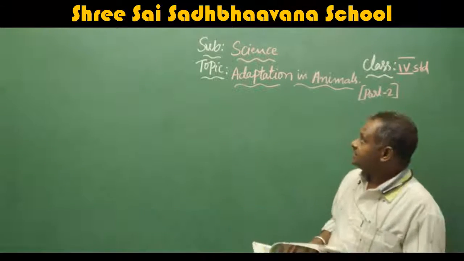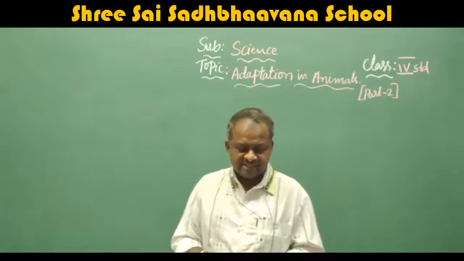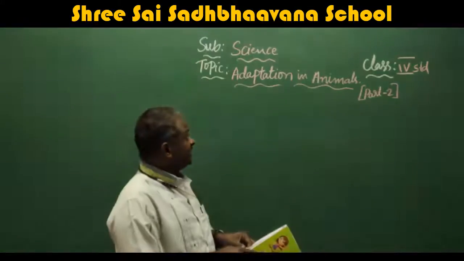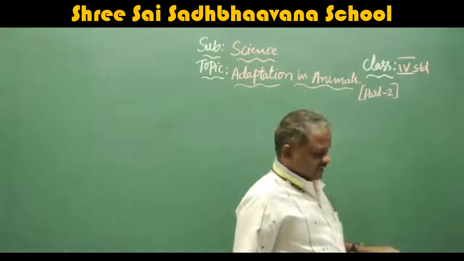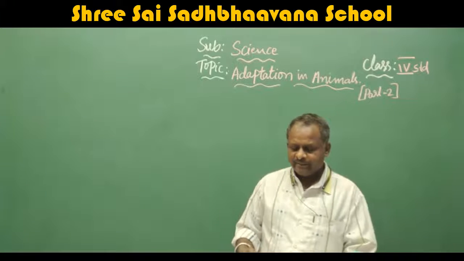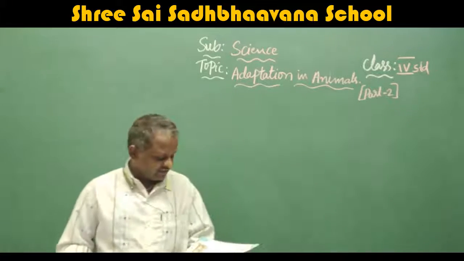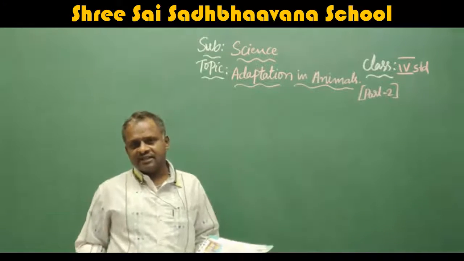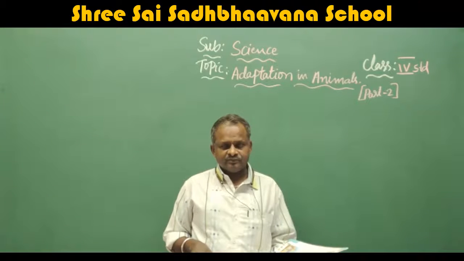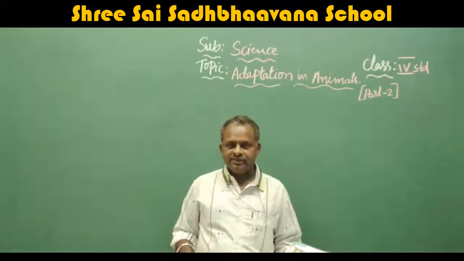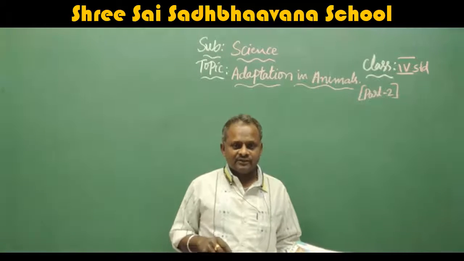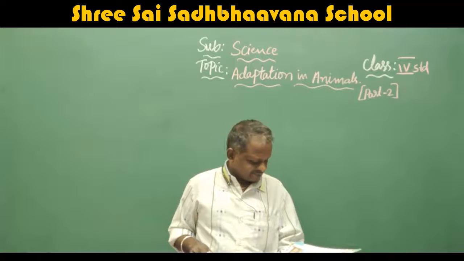We are studying the chapter Adaptation in Animals, Unit 2, the second chapter. In the first part, we have studied what adaptation means and what a habitat is. Habitat means the environment where that animal or living thing lives. That is called its habitat.